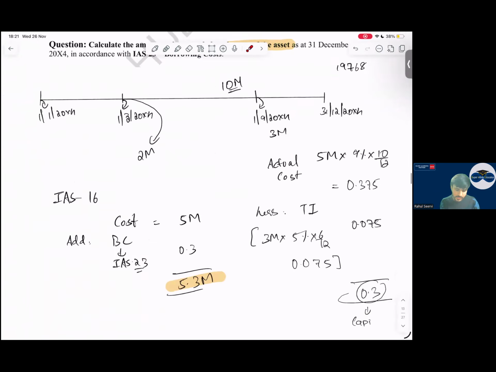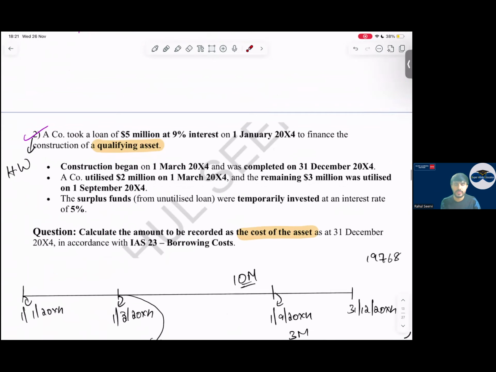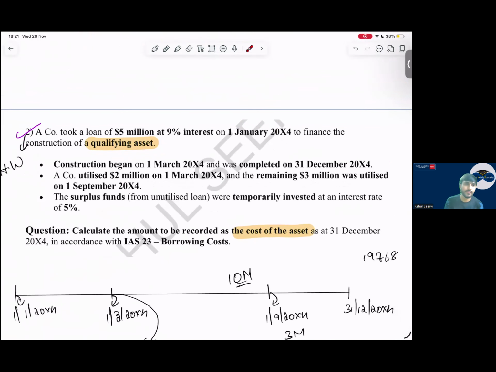So see everyone, let us do this question regarding your specific borrowing. A company took a loan of 5 million at 9% on 1st January 20X4 to finance the construction of a qualifying asset. Construction began on 1st March 20X4 and was completed on 31st December 20X4. The company utilized 2 million on 1st March and the remaining 3 million was utilized on 1st September. The surplus was temporarily invested at a rate of 5%.